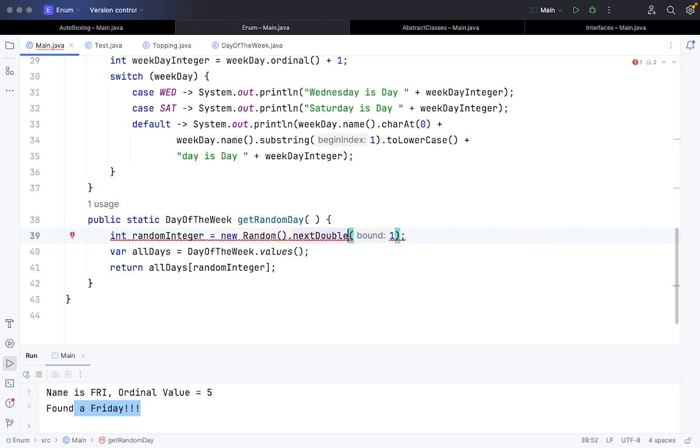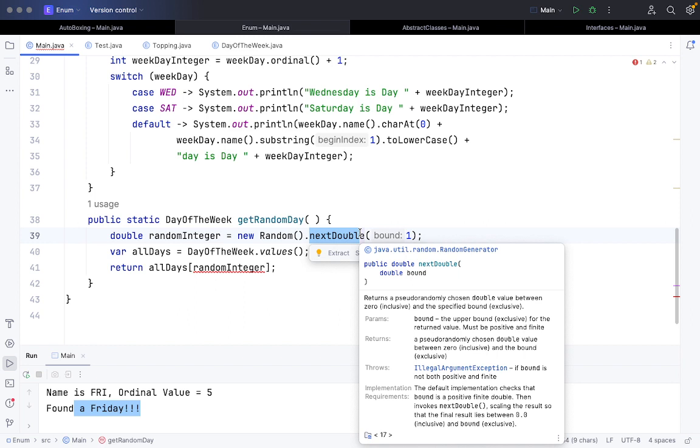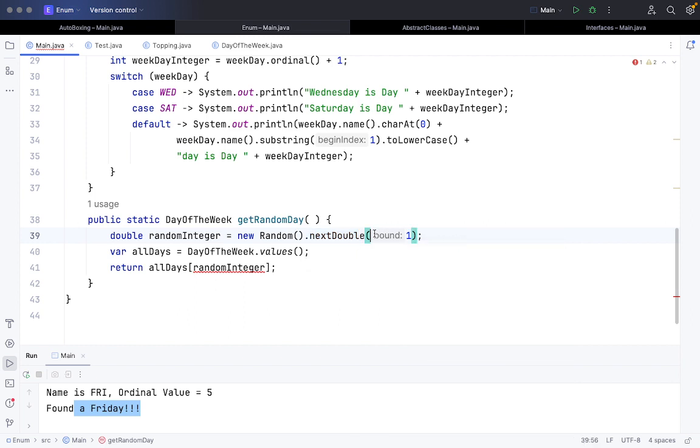If I take next double and put a bound of 0 to 1, I need to check the exact function. It will give me a double value. It depends on the Random object I am creating and using next double. It creates a double output, and the range is between 0 and 1. Assuming it outputs 0.5, you can store it in a variable called random integer, and then print it out or use it for other purposes.